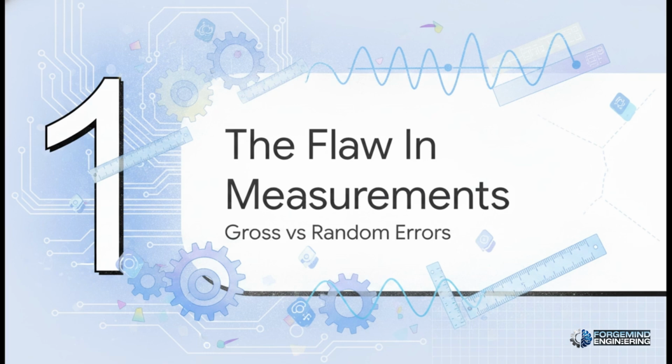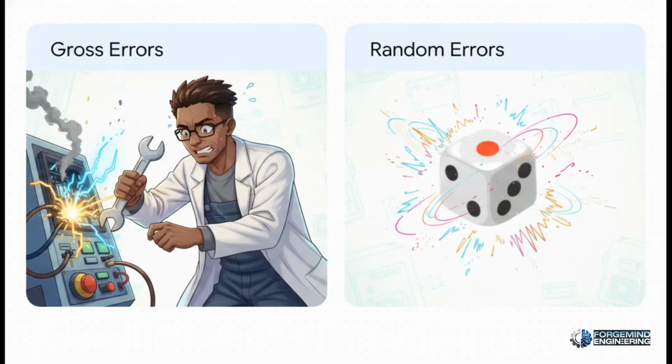Section 1. The flaw in every measurement. Now, if we're going to trust our data, we first have to establish exactly why our measurements are constantly deviating from the absolute truth. And it basically boils down to two main categories of error. Over on the left, we've got gross errors. These are the human mistakes. A technician reading a dial wrong, accidentally dropping a wrench, or maybe a piece of equipment just completely malfunctioning. If you have a gross error, you fix the machine, or honestly, you might just need to retrain your technician.